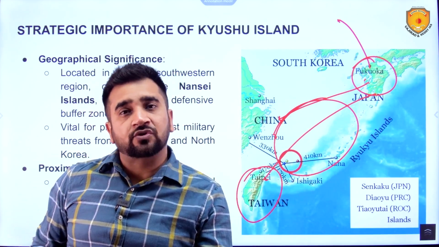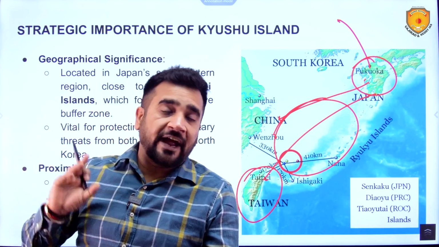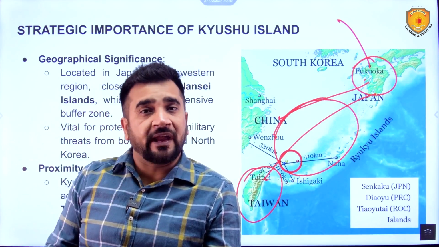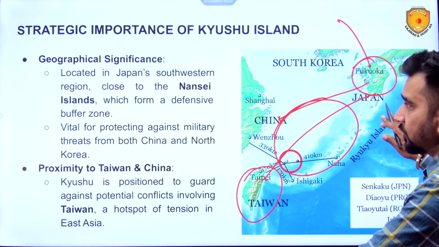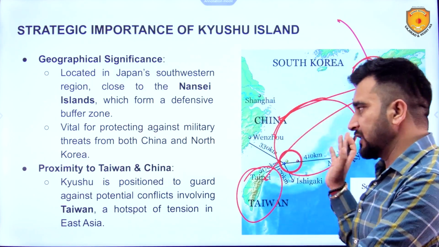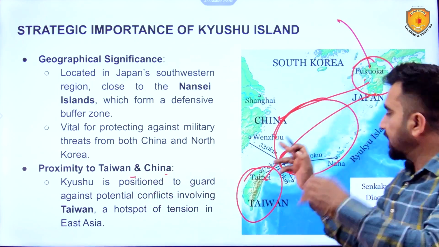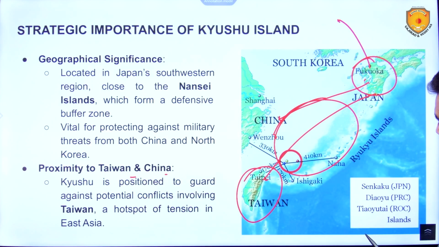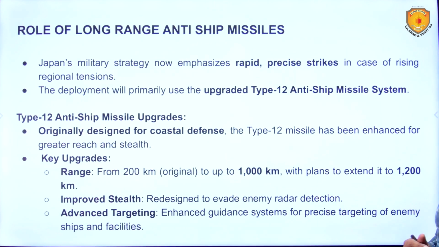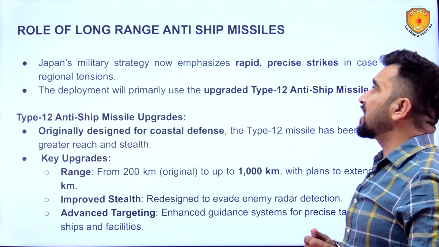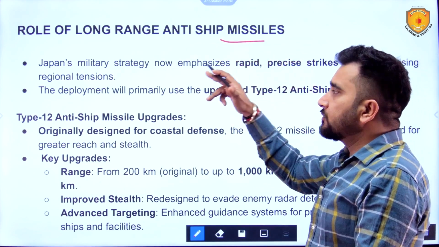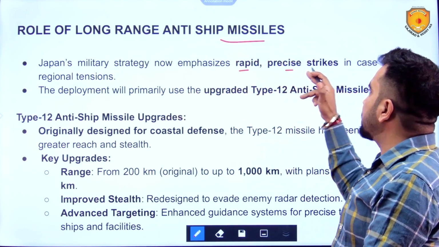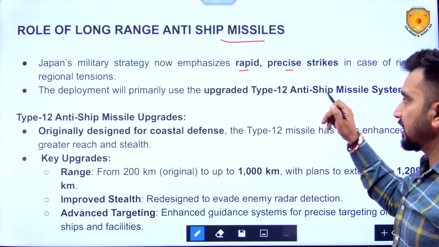This can be linked to that episode as well, because Donald Trump again is the president of the USA. Now, the strategic importance of Kyushu Island, its geographical significance, we've seen that. Proximity to Taiwan and China, this is a region of tension, we've seen this as well. Now, the role of long range anti-ship missiles, these missiles are being deployed over there. Japan's military strategy emphasizes rapid, precise strikes in case of rising regional tensions.